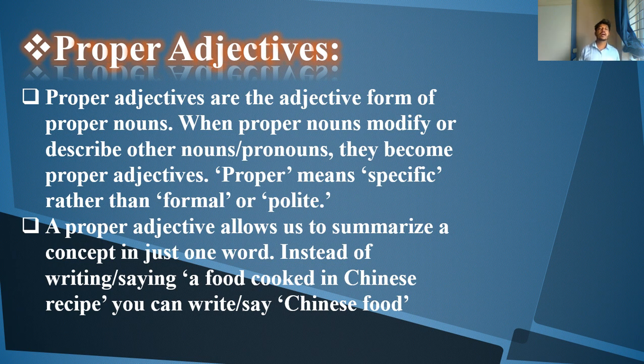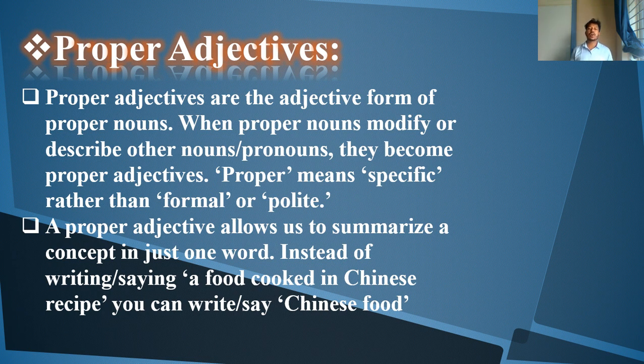When proper nouns modify or describe other nouns or pronouns, they become proper adjectives. Proper means specific rather than formal or polite. A proper adjective allows us to summarize a concept in just one word.